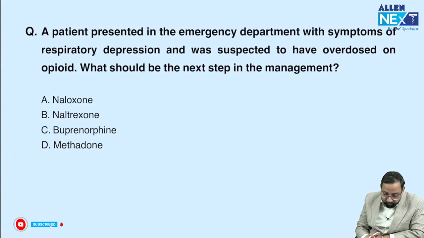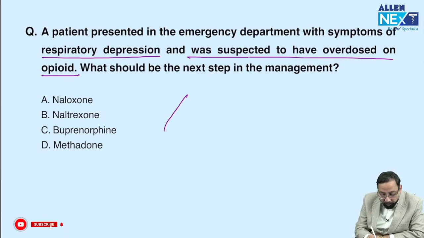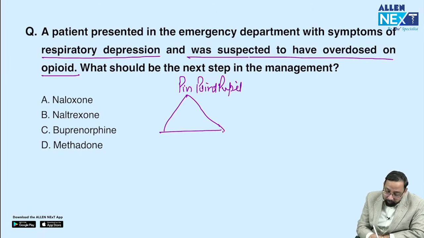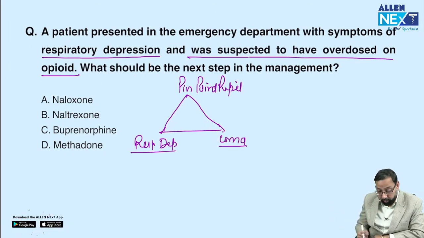Now, NEET PG questions. A patient presented in the emergency department with respiratory depression and was suspected to have an opioid overdose. The opioid overdose clinical triad is pinpoint pupils, respiratory depression, and coma, which may lead to death.